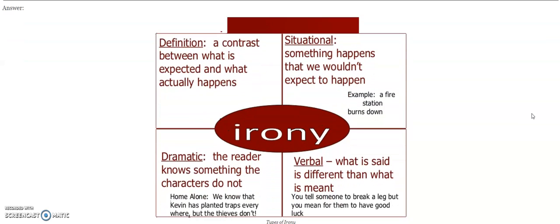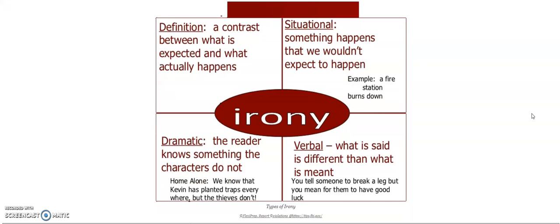The definition of irony is that it's a contrast between what is expected and what actually happens. Situational irony is something that happens that is the opposite of what we expect to happen. For example, a fire station burned down. Dramatic irony is when the reader knows something the character does not. For example, the audience is well aware of what is going to happen, but one of the characters is not. So that is dramatic irony.